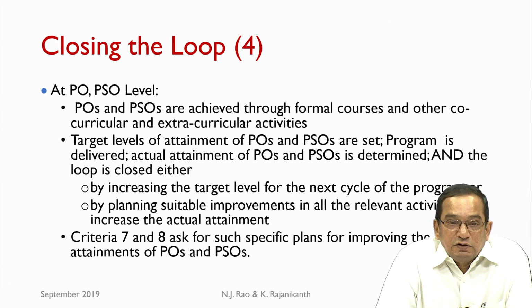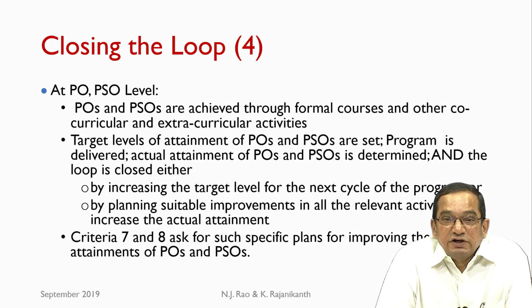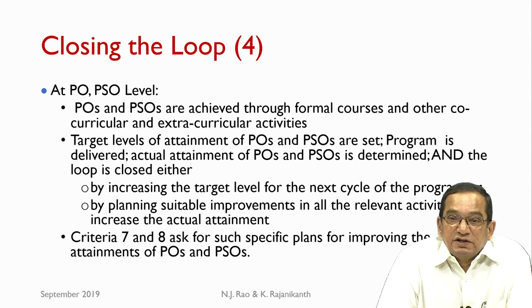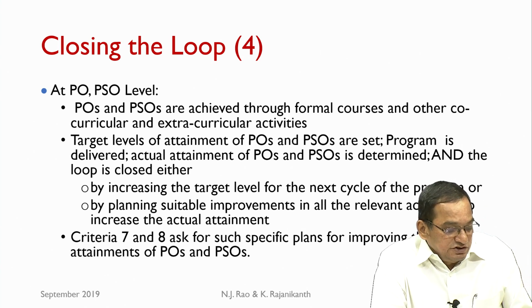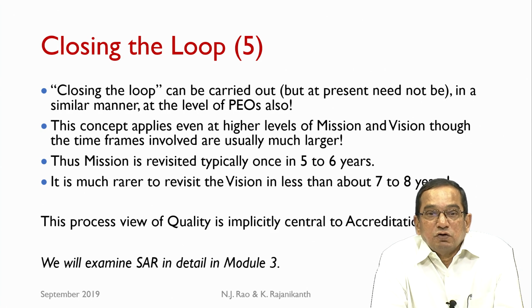For each of the 12 POs as well as the PSOs, we need to state the action plans initiated by the department and implemented in subsequent years for improving the attainment levels of those POs and PSOs. So, this essentially is the quality loop.